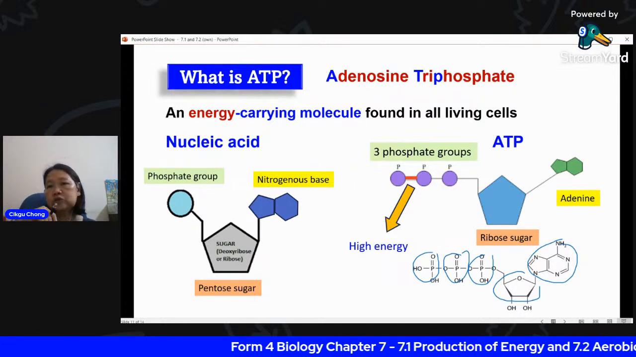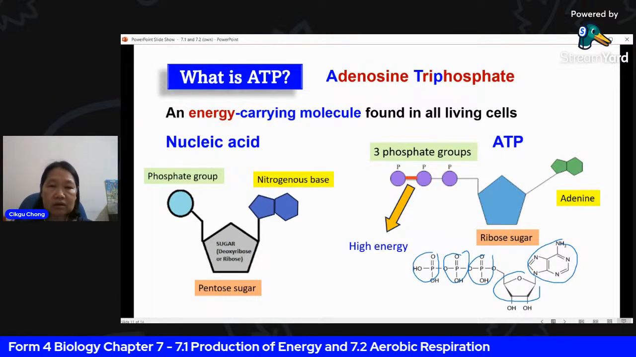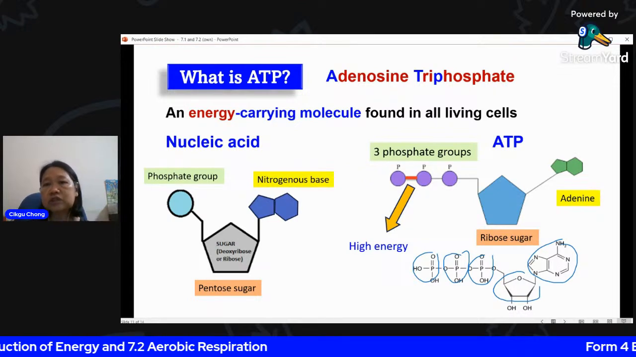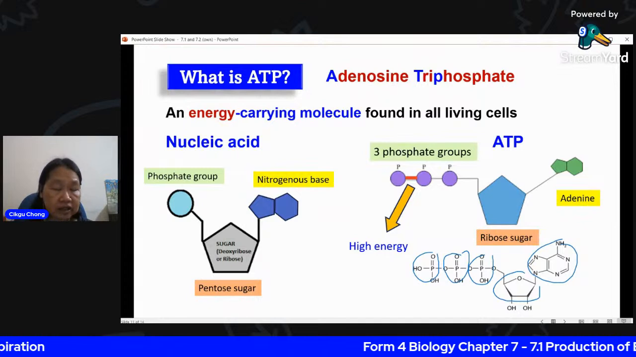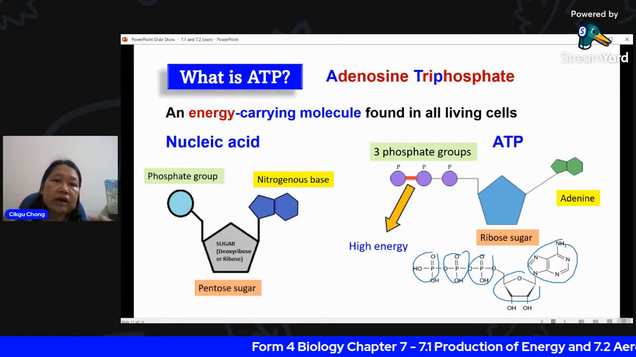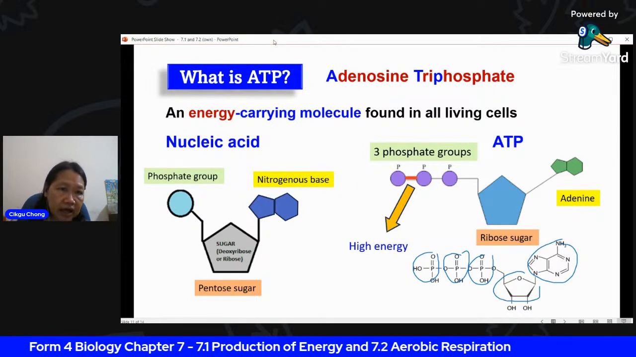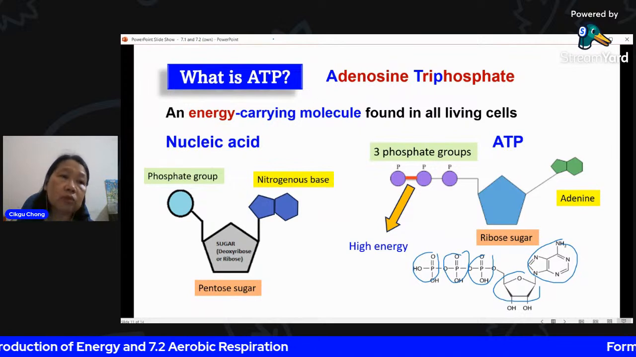So when you need to use the energy, this bond will be broken. When this bond is broken, the energy will be released for the use of the cell. So ATP, in summary, is just a molecule that stores energy inside the molecule. We call it an energy carrying molecule.